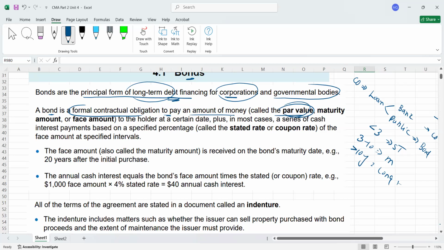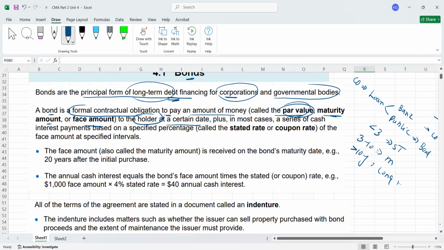Par value is also called maturity amount, and it is also called face amount. As a company, you will return this money to the holder, meaning the person who holds that bond, which is the investor who has invested. You will return this money at a certain date in future, and that date is called the maturity period.